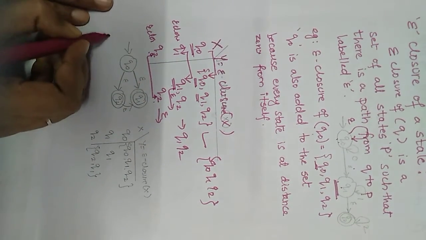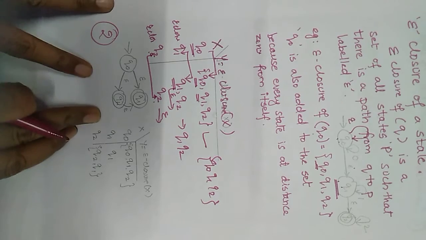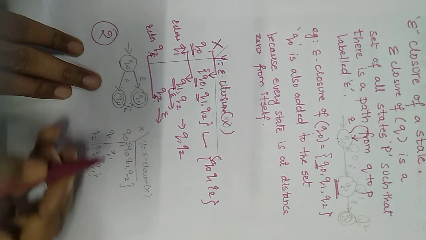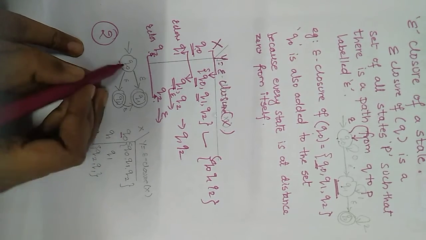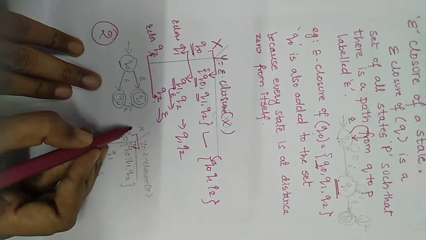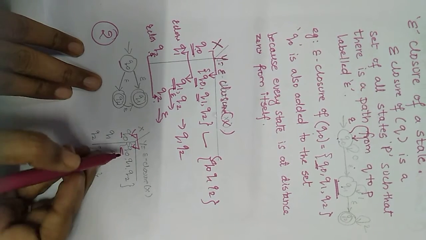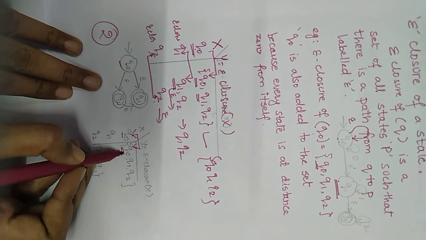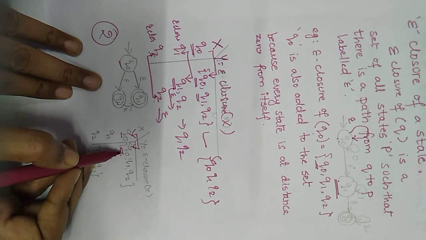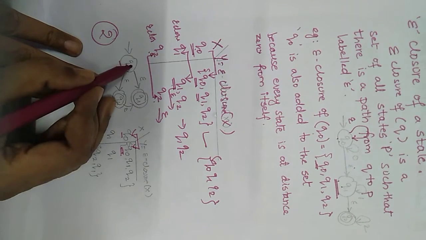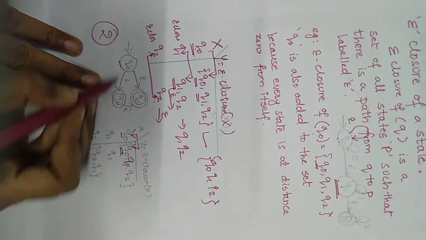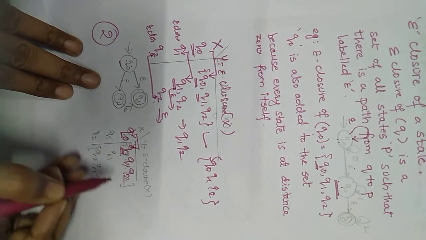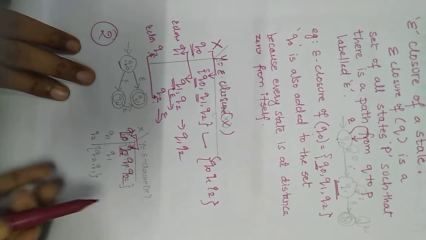Now suppose we have a second example, this diagram. For this diagram, we have to find the epsilon closure of the states. So we will start with the initial state Q0. Q0, as a first rule, will be included itself. That is the first state included in the epsilon closure. Now from Q0, what are the possible reachable states with the input epsilon? Q0 on epsilon goes to Q1, so Q1 is added. Q0 on epsilon goes to Q2, so Q2 is also added. So the epsilon closure of Q0 is Q0, Q1 and Q2.